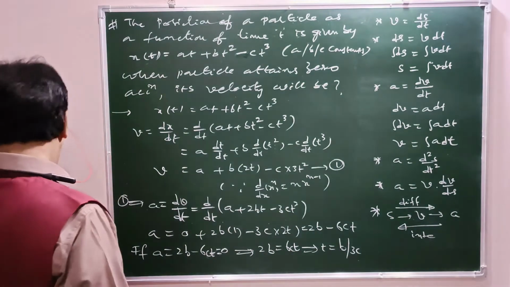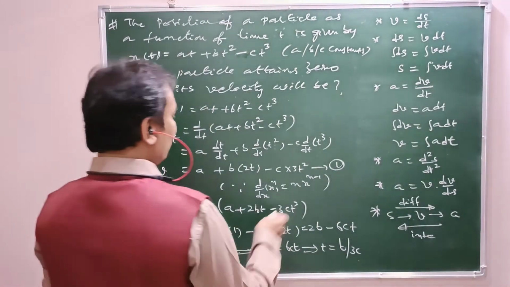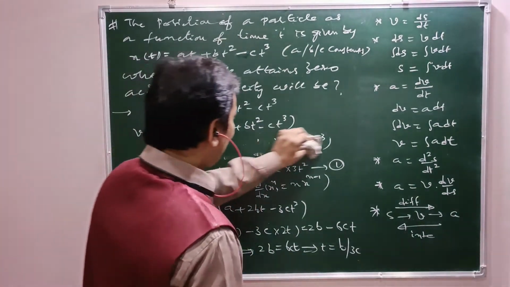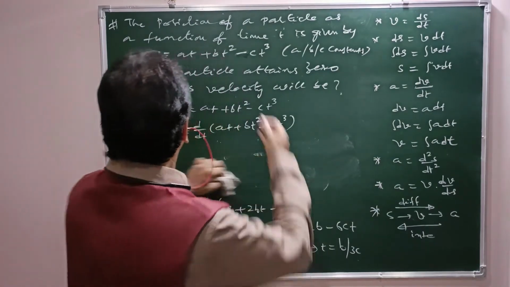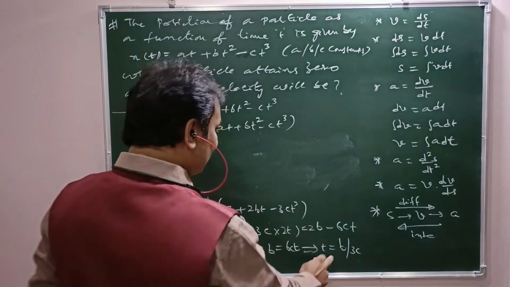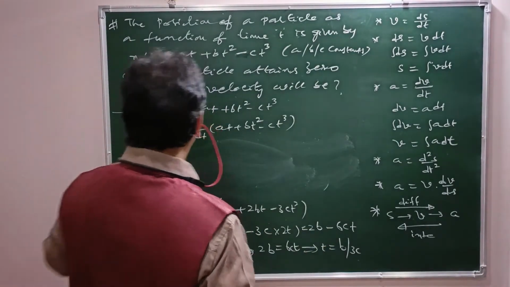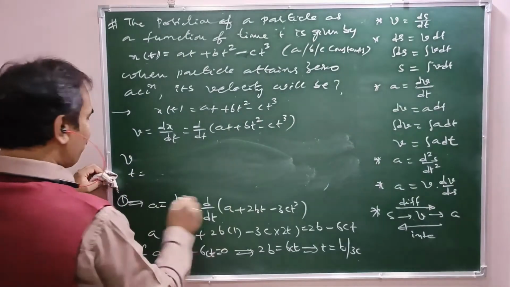Now let us see what the velocity is. We need to find the velocity at the time when it attains zero acceleration. So v at t equals b by 3c.